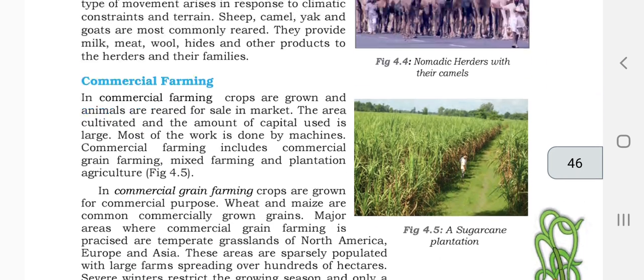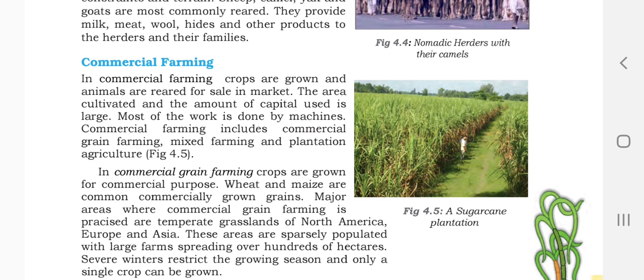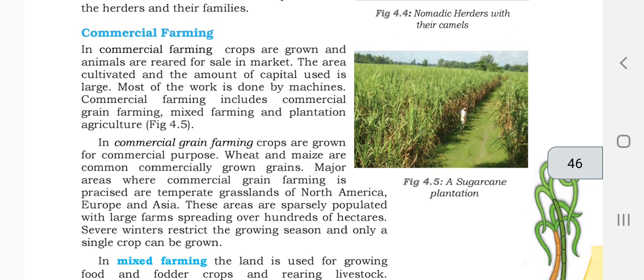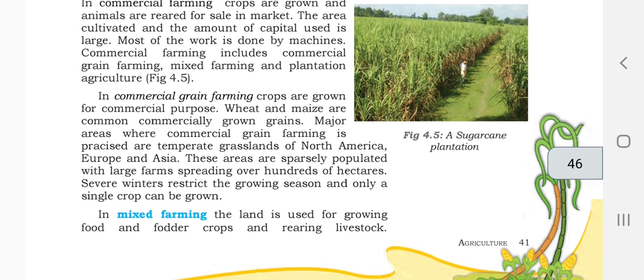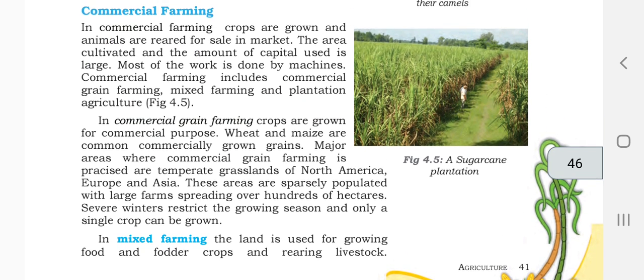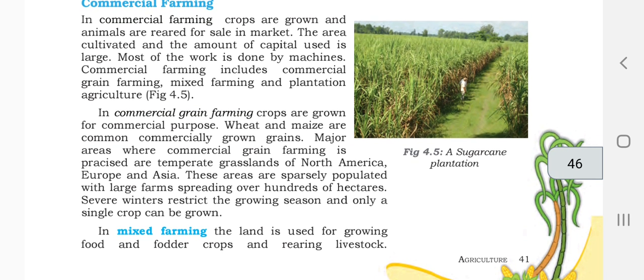The next one is commercial farming. In commercial farming, crops are grown and animals are reared for sale in the market. The area cultivated and the amount of capital used are large, and most of the work is done by machines. Commercial farming includes commercial grain farming, mixed farming, and plantation agriculture. In commercial farming, a large number of things are produced with machines.